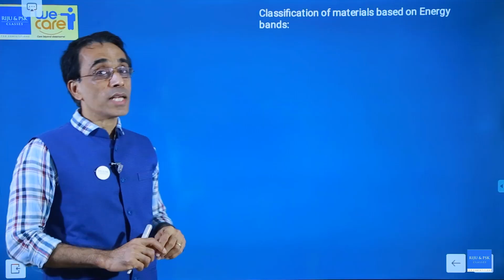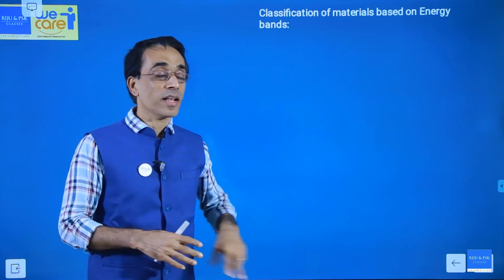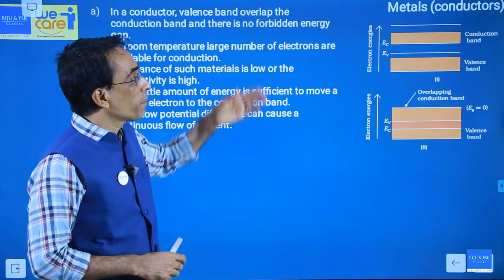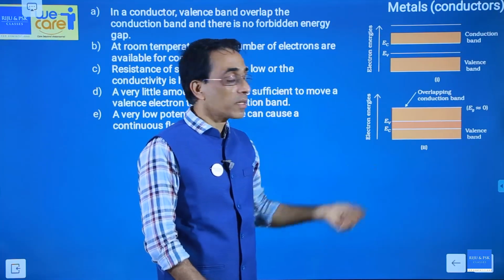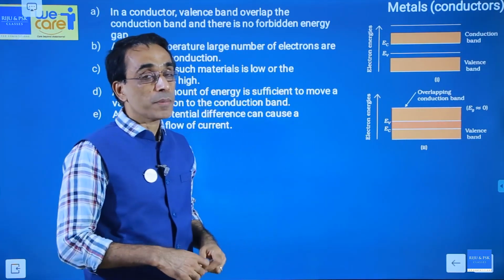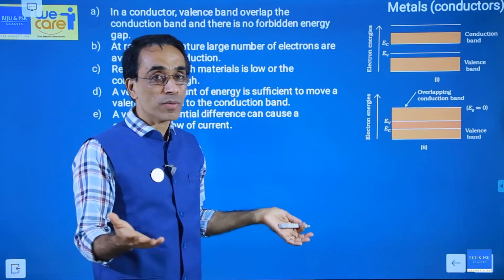Now, how do we classify materials based on energy gap or the energy band? Metals, you can draw the diagram like this or like this. I explained that one. For a metal, the energy gap is 0. That means at room temperature, you get a large number of electrons for conduction.